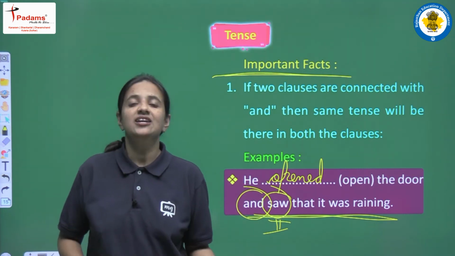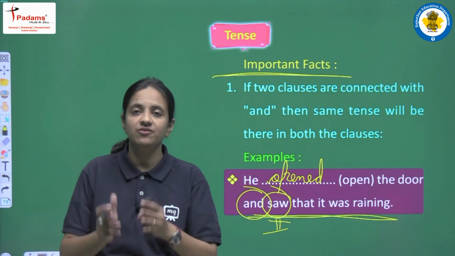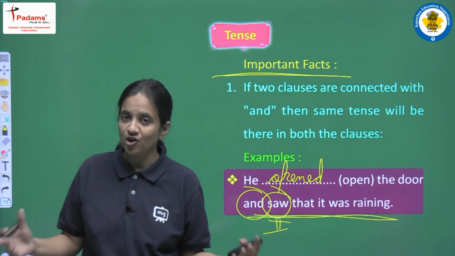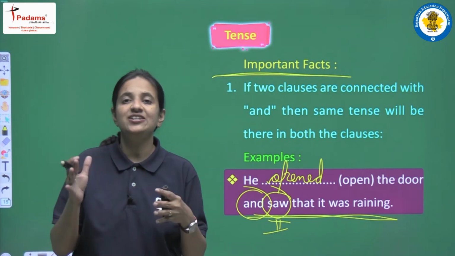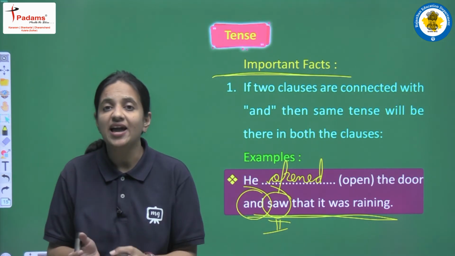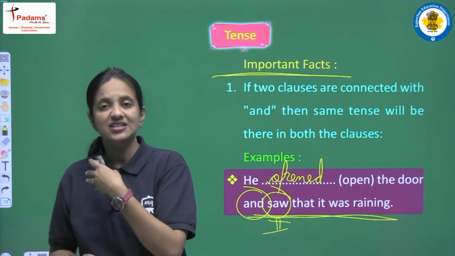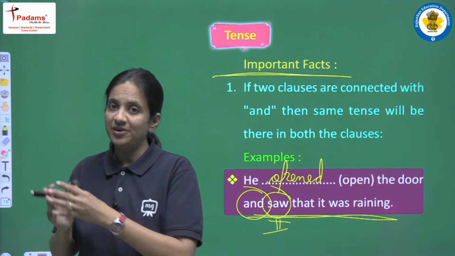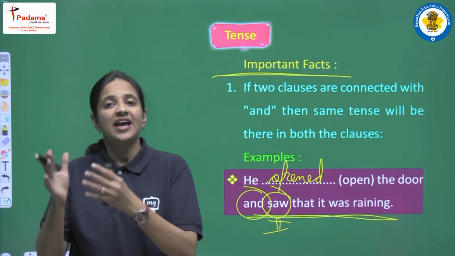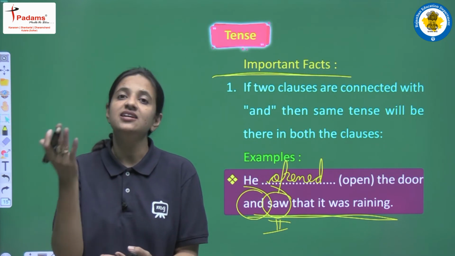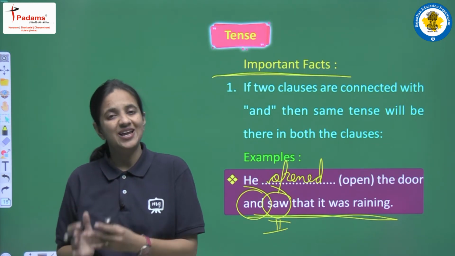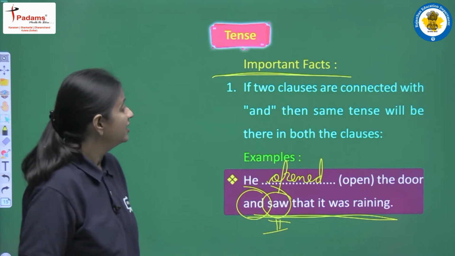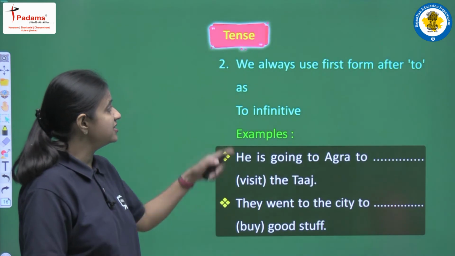Okay, so this is the first point where you have to be very careful: if in a sentence you have two different clauses connected using and, and you have a blank in one clause while the second clause is given in a complete manner, then just read the given clause in a proper manner, try to identify the tense and then use the same tense to fill the blank and complete the sentence, and we have seen the example as well. Next, moving on, we have the second point.